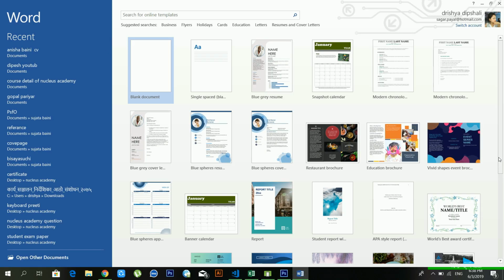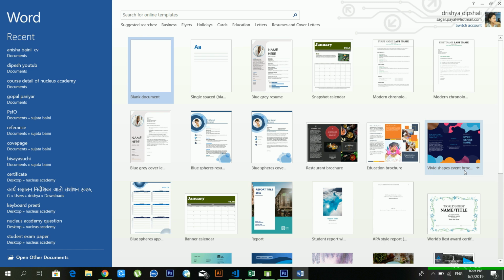So what is Microsoft Word? If you are a beginner in Microsoft Word and you don't know about it, I'm giving you some introduction. Microsoft Word is one of the most popular programs to do any kind of typing related work. You can make a book, you can make a newspaper, you can write an article, and if you have any kind of typing related tasks, you can use it. It's a very useful program.